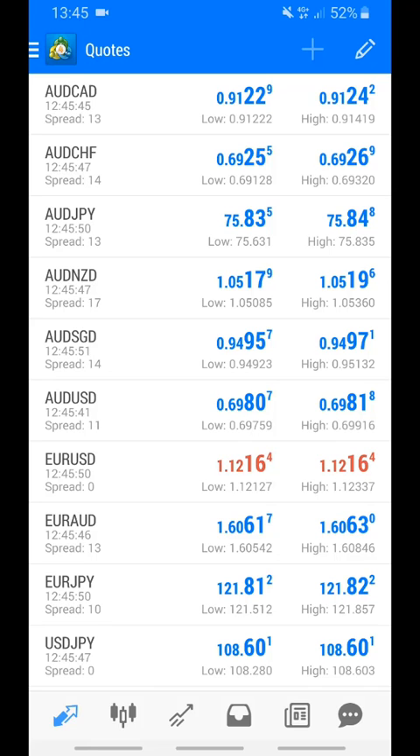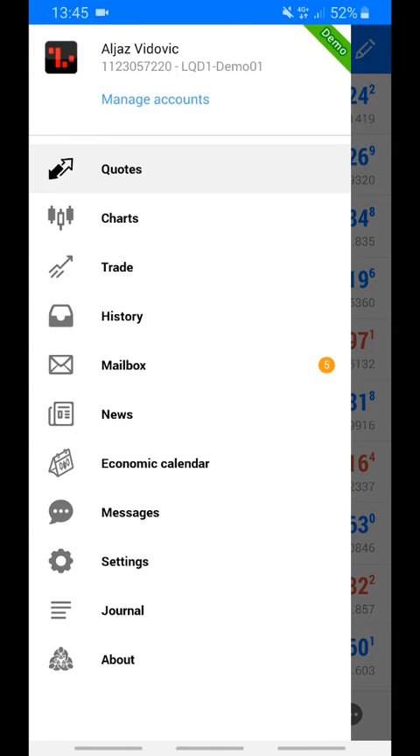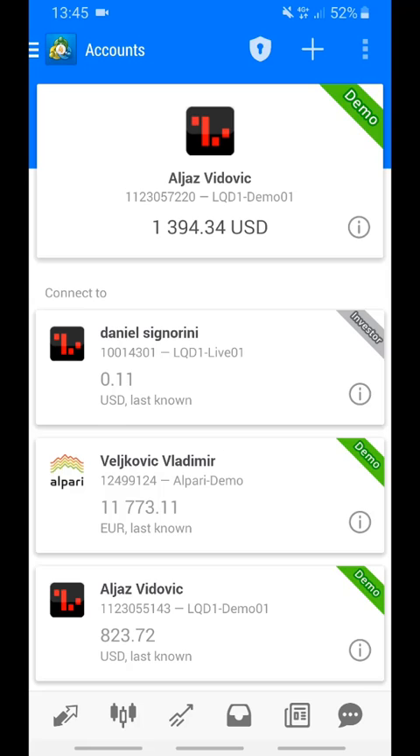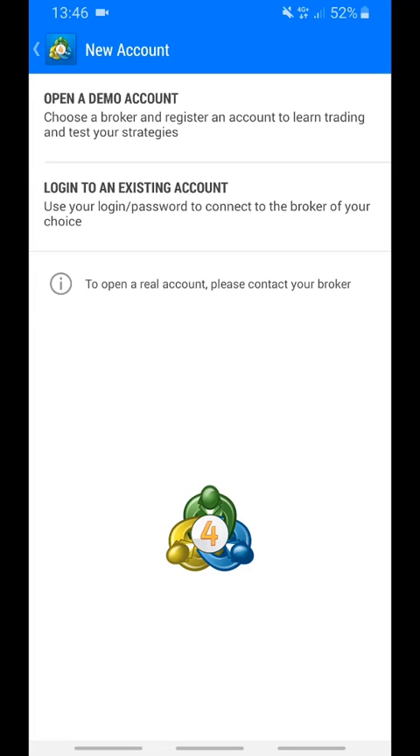You will want to go to the sidebar and click Manage Accounts. Then you will probably have nothing right here. You just want to click on the plus sign to add an account, and from here you want to choose Login to an existing account.